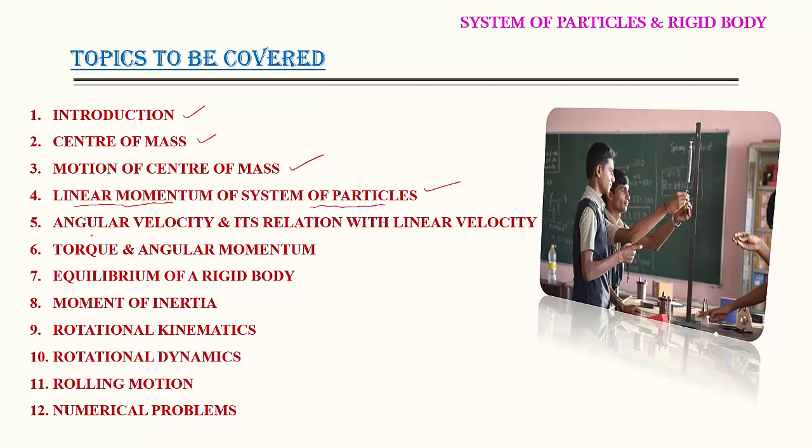Then a fifth point, angular velocity. Yes, we studied what is angular displacement, angular velocity, angular acceleration, and in this chapter we are going to derive the relation between linear velocity and angular velocity. We already know that linear velocity is denoted by v and angular velocity is denoted by the symbol omega. So let us find the relation between linear and angular velocity in this chapter.